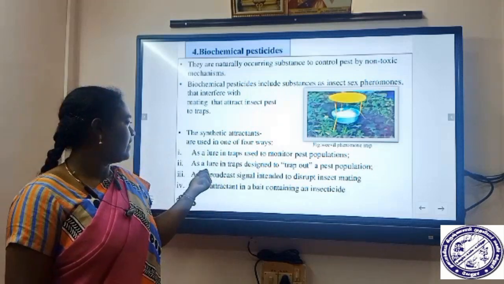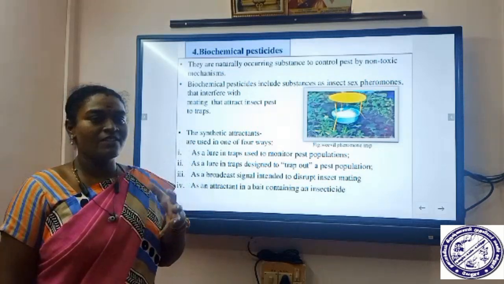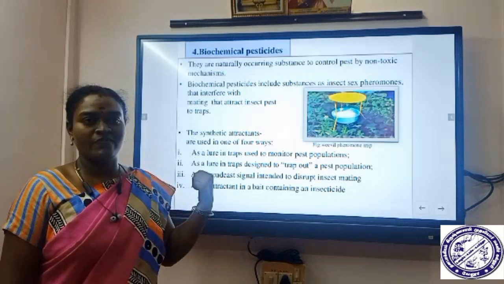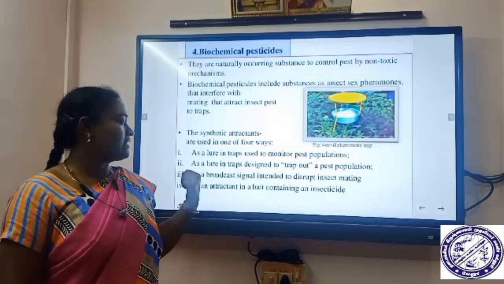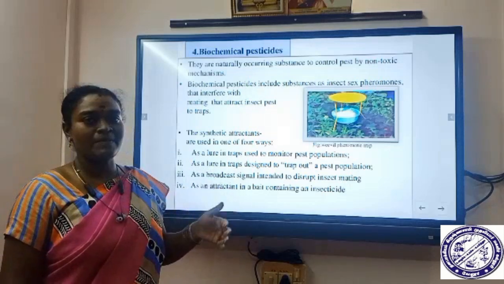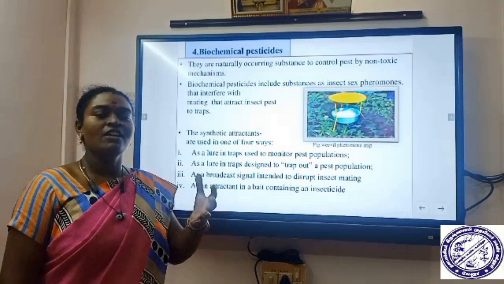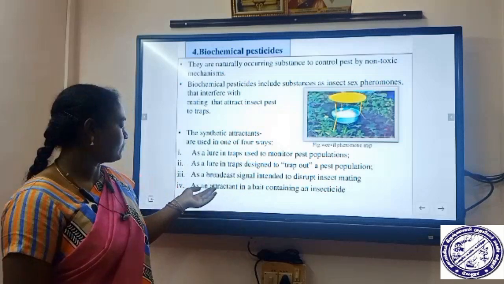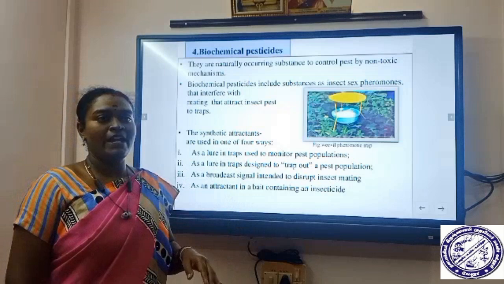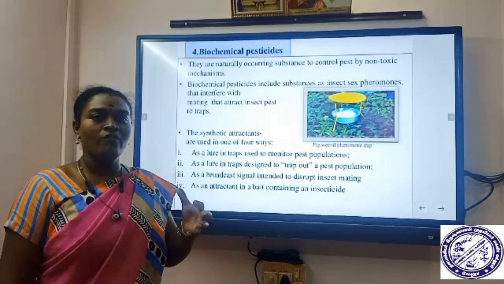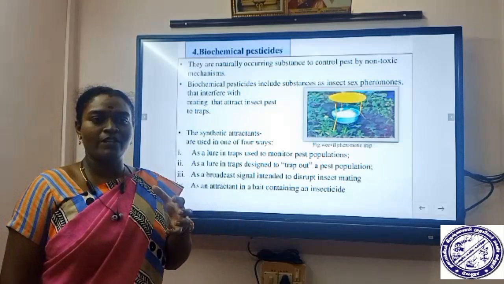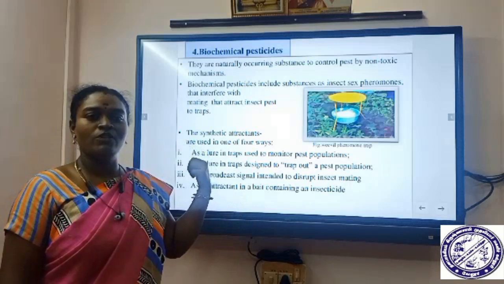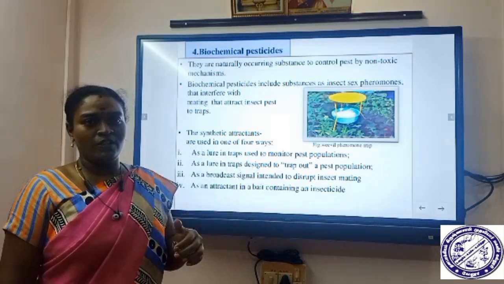And in the second way, it should be used as an attractant to trap a pest population. To trap a particular pest population, we use this pheromone as an attractant, and it is used as a broadcast signal which disrupts insect mating. So it should be used as an attractant, and by disrupting the mating of the insect pest. And it should be used as an attractant in a bait containing an insecticide. Like how we catch fish by using small fish or worms, like that, in the bait, this pheromone should be used as an attractant to control the pest.